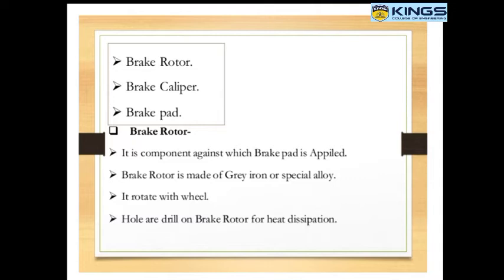The rotor is a component against the brake pad, rotated with the wheels. The rotor is rotated with the wheel. The rotor has various drilled holes for heat dissipation.